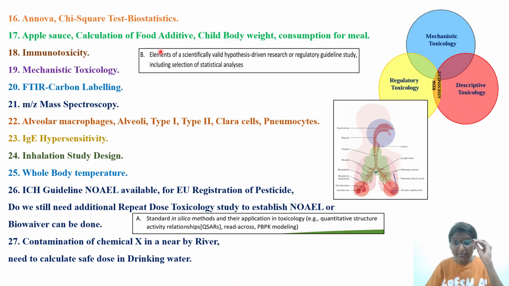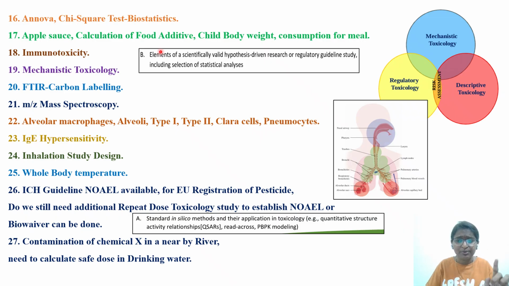Like that, some calculation-related questions they will keep on asking. The concept here is that you need to calculate acceptable daily intake. You also need to read what the direct food additives and the indirect food additives are. I have discussed those things on my channel. I'll give the link. Please go through that also.